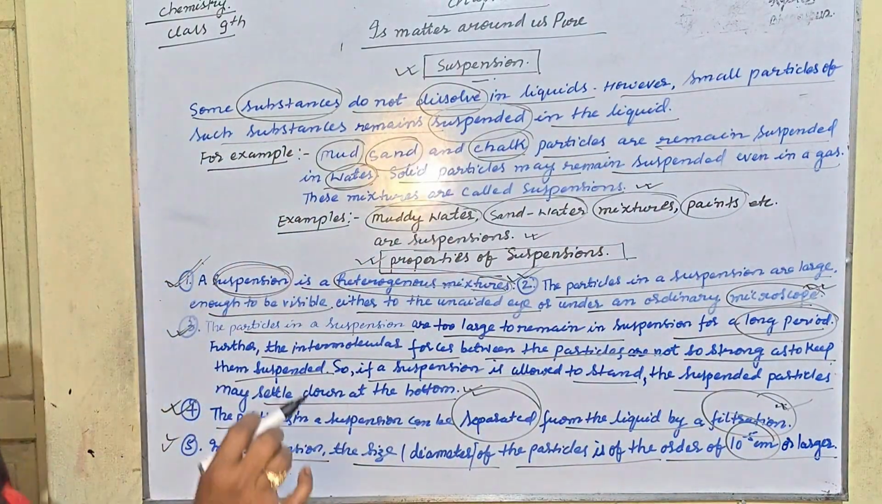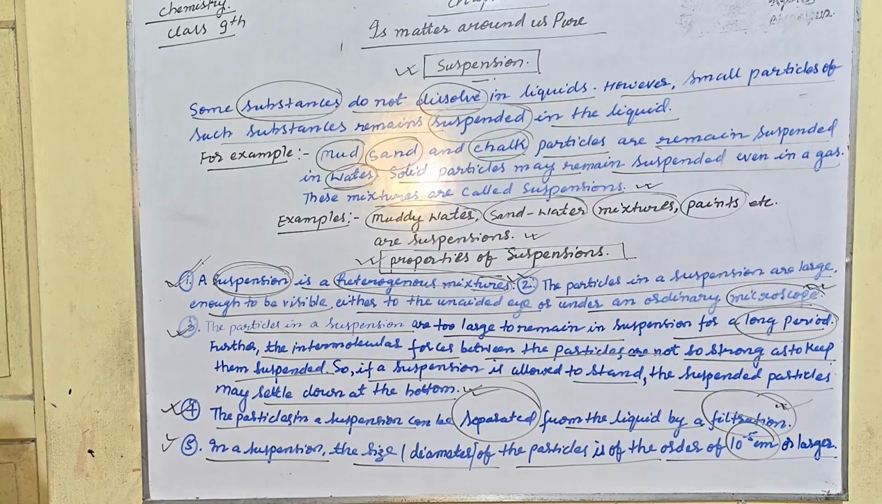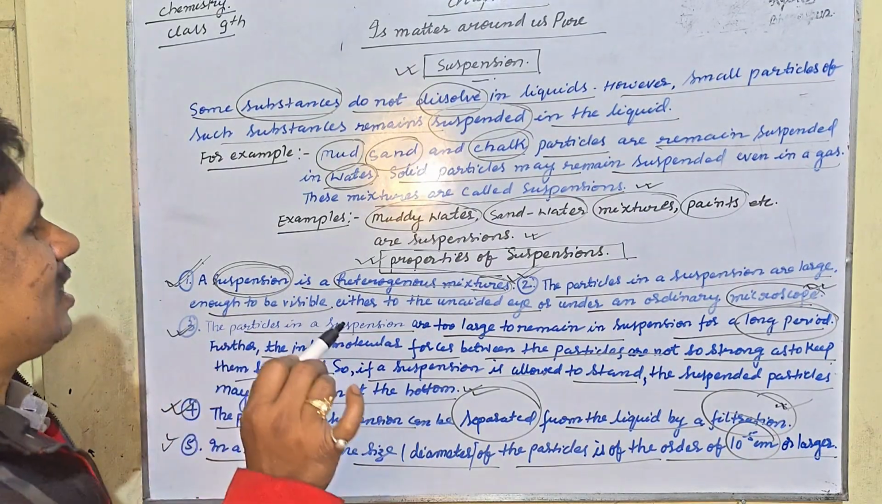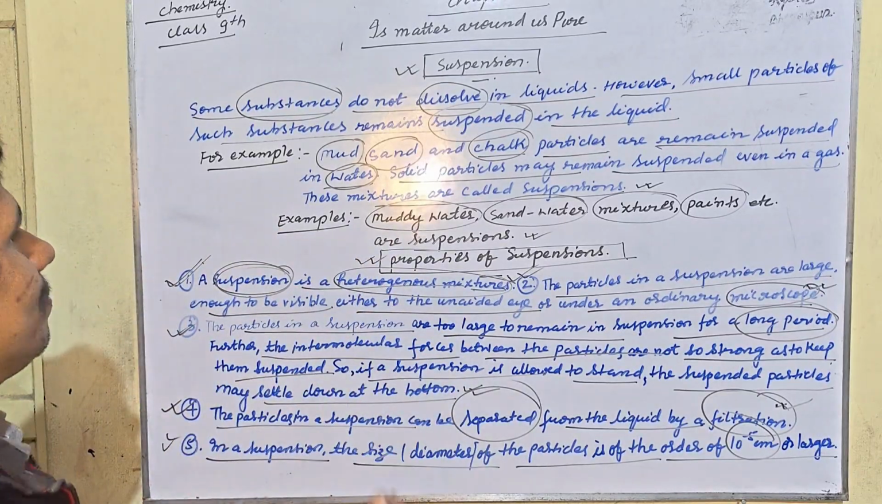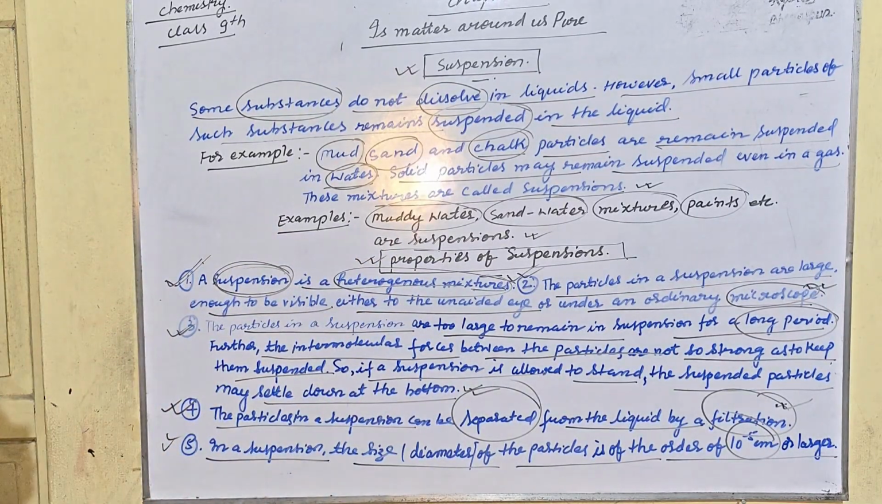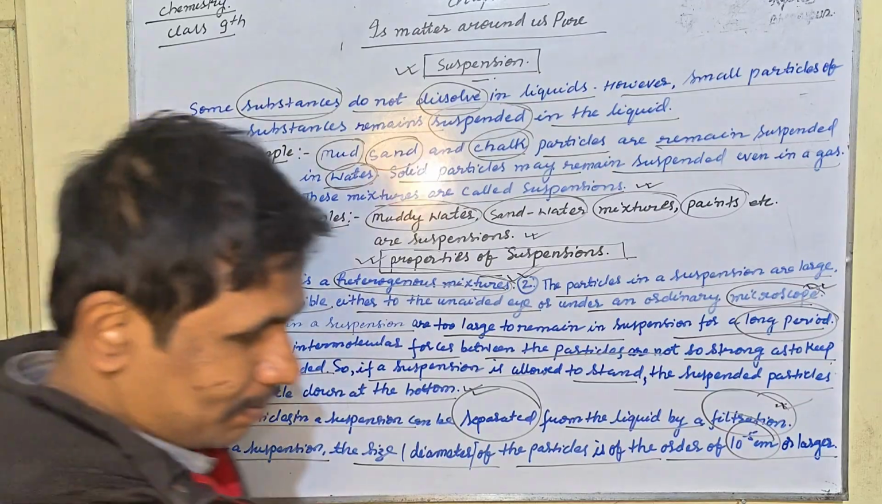So these are the things we read today in Matter Around Us Pure, chapter number 2, chemistry class 9, suspension. We read about the suspension, examples of suspension, and direct examples of suspension. Properties of suspension: there are 5 points I have mentioned here.